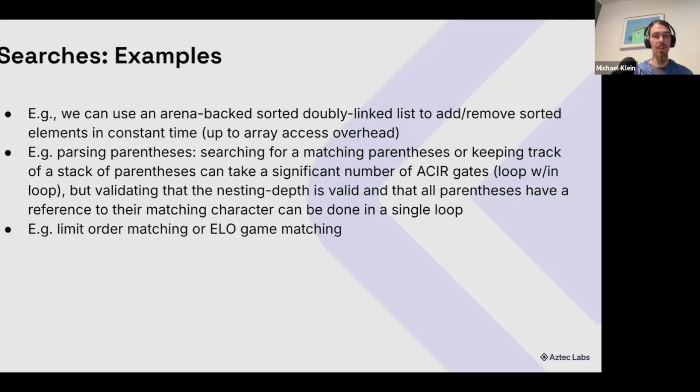And so the alternative is instead we could just keep track of the nesting depth and keep track of the locations of the matching parentheses and do all of our recursion or stack handling in unconstrained, and then do a single linear loop through our input in the constrained side to just check that all those properties are correct.